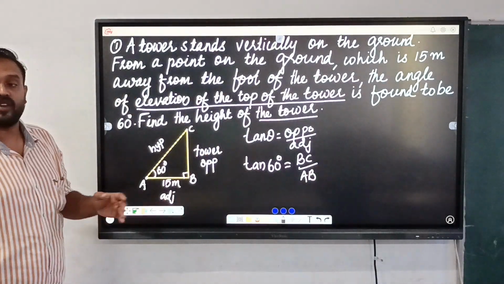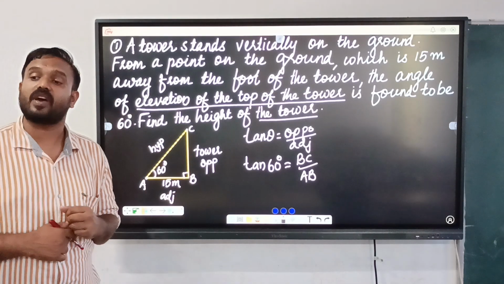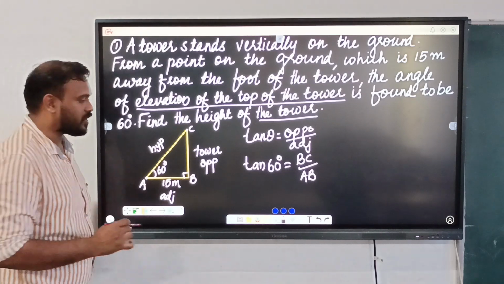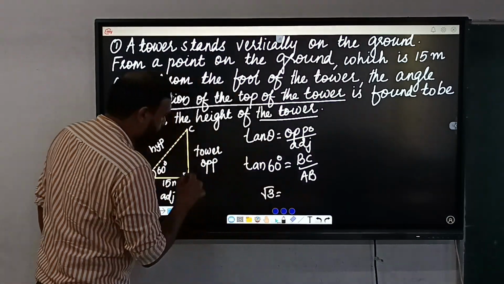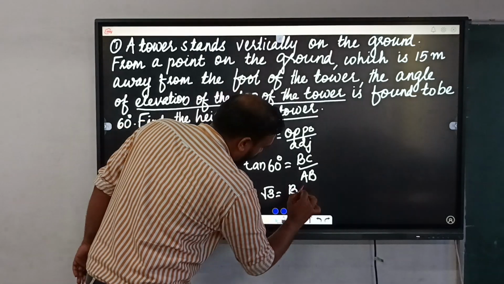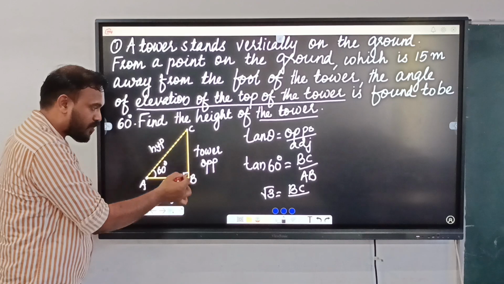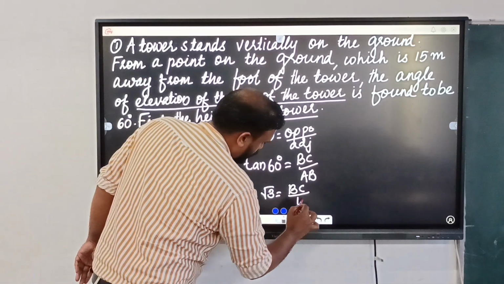Then what is the value of tan 60? Already we have discussed it. Then also, what is the value of tan 60? Yes, root 3. So root 3 equals BC by, and what is the value of AB? The distance from the foot to the point. What is that? 15 meters.